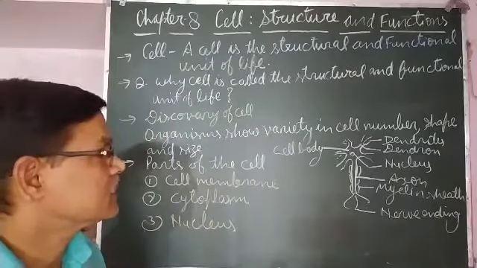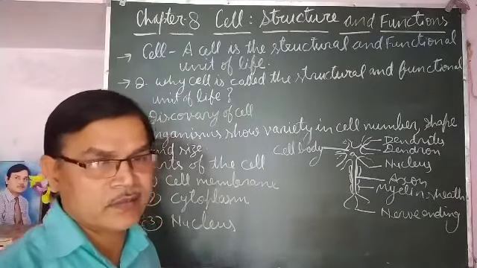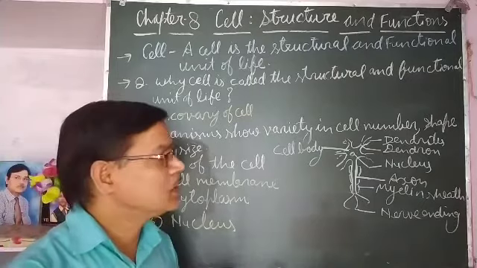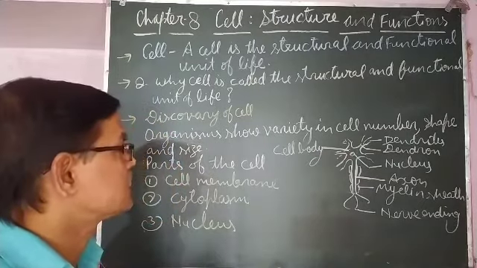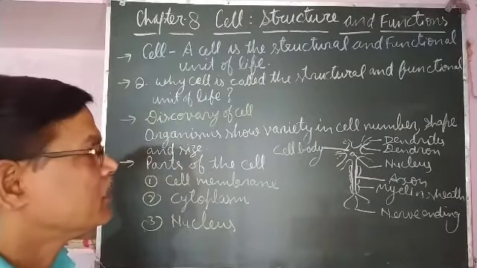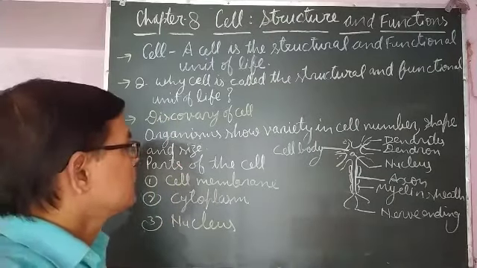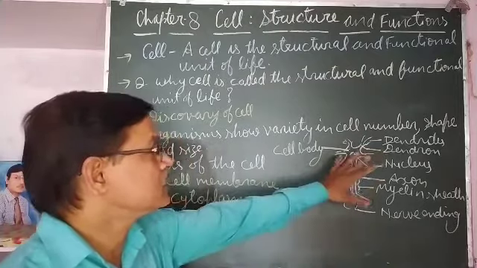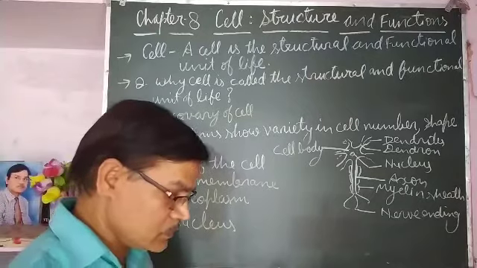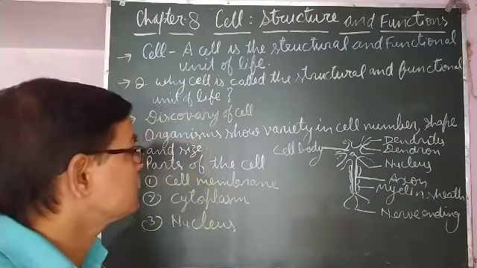It is branched, it is elongated, means it is very long, the longest cell in our body. Its size is approximately 1.5 meters. So it is branched in shape. So there are various shapes of the cells according to their function.